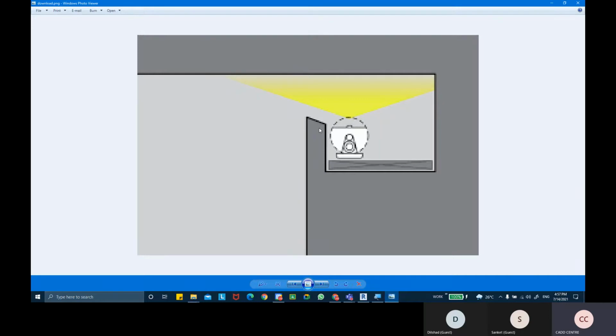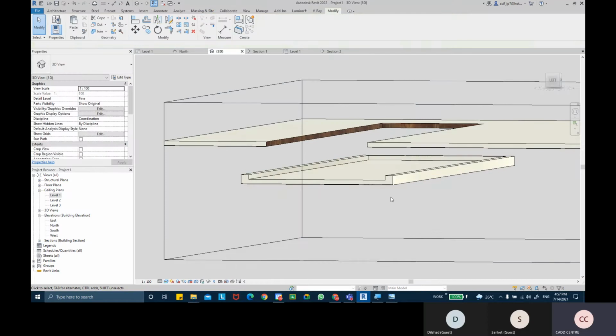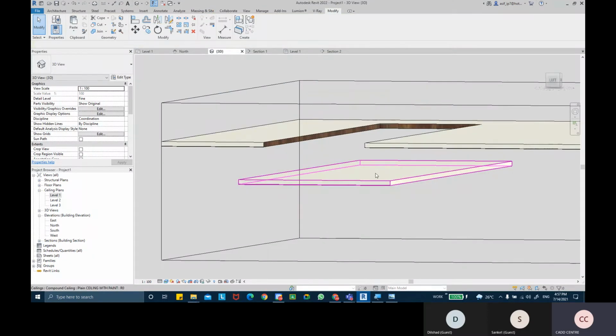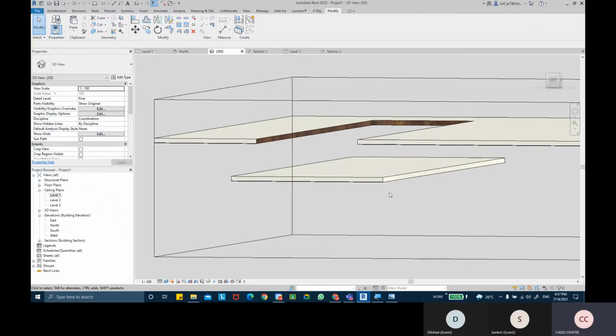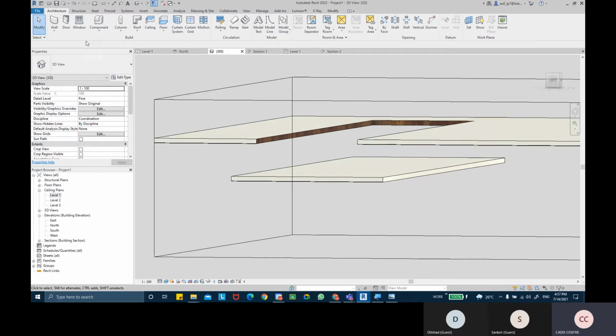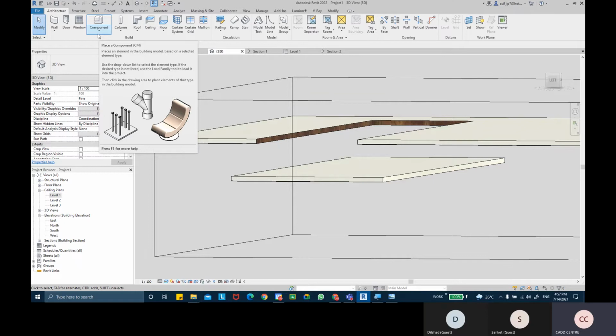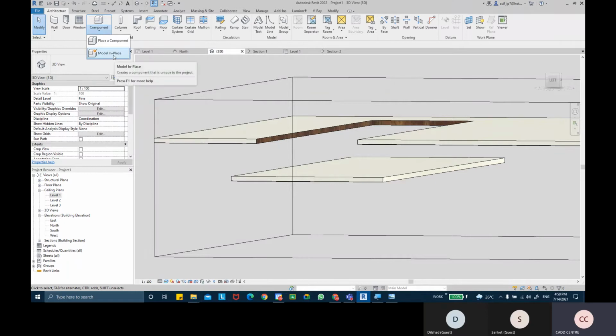Not create a family, we'll create a model in place family over here. So how do I do that? I'm going to delete this one. Okay, and we wanted to create a notch, but it's going to be a little cross-cut. So for this, I'm going to go to the architectural tab and pick this command called component. In that component option, I'm going to pick model in place.